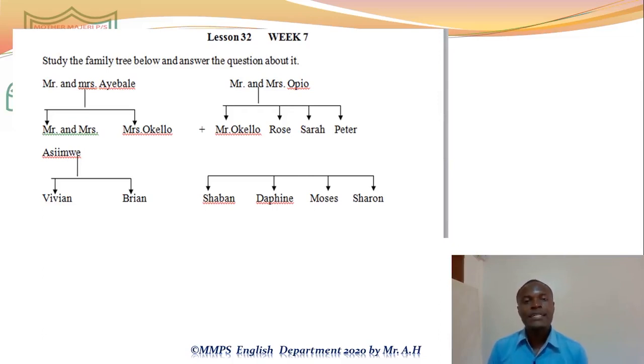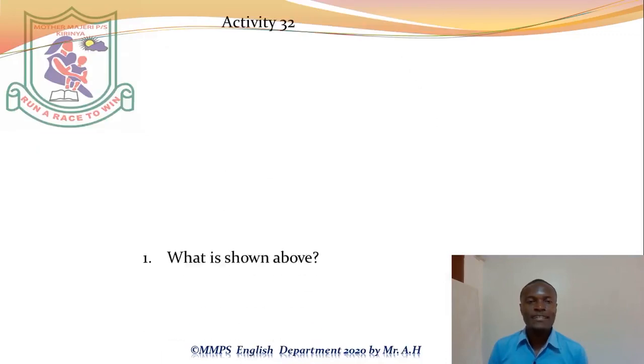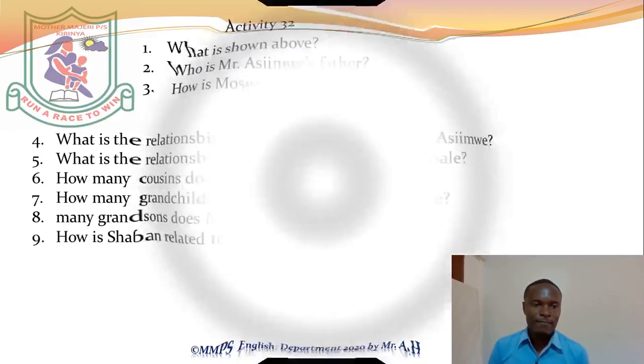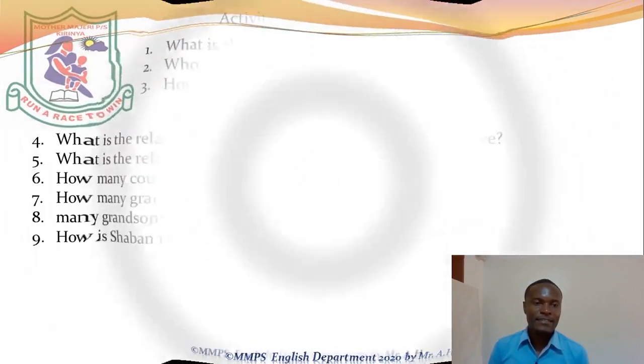Shaban, grandson. Daphne, I don't expect a boy to be called Daphne. Moses, Sharon. So from those 3 names, we realize that Mr. Opio has 3 grandsons basing on the names.